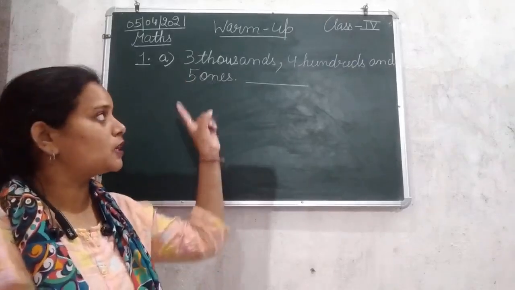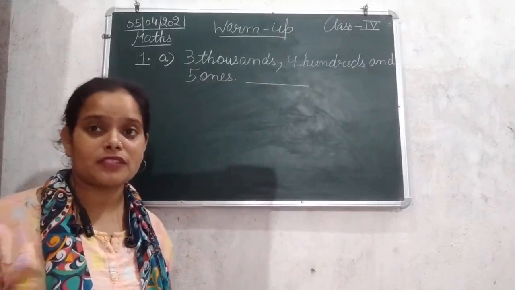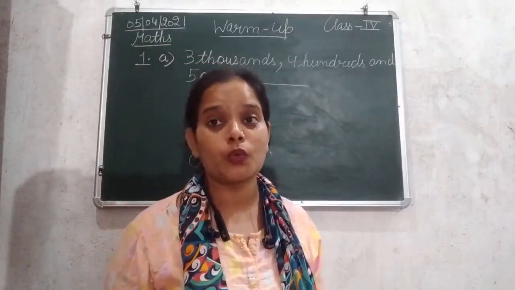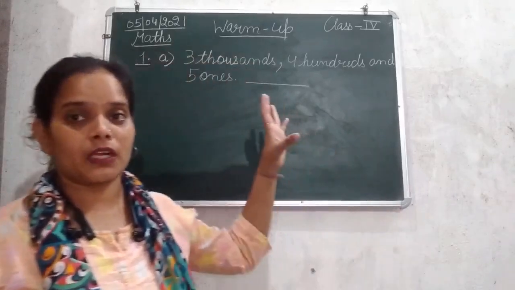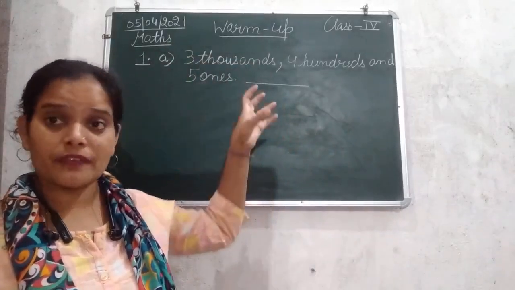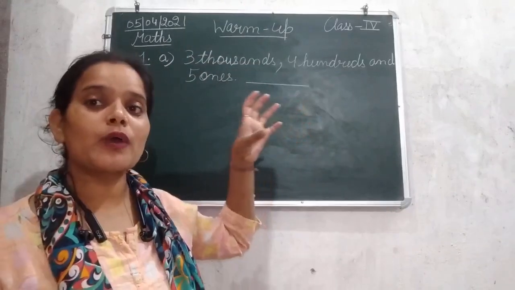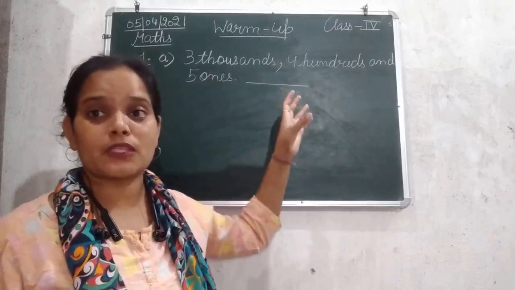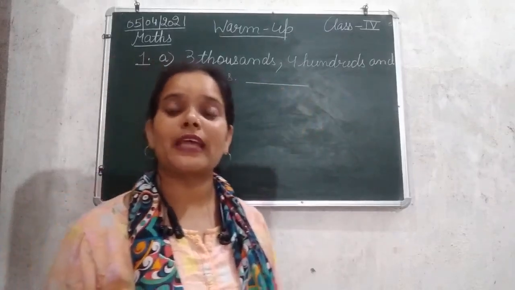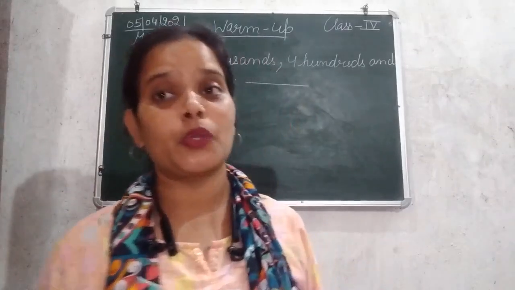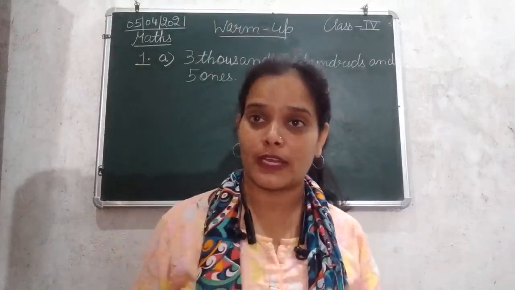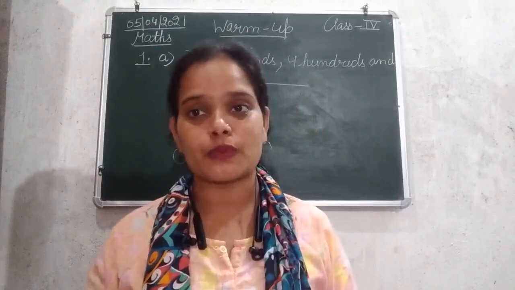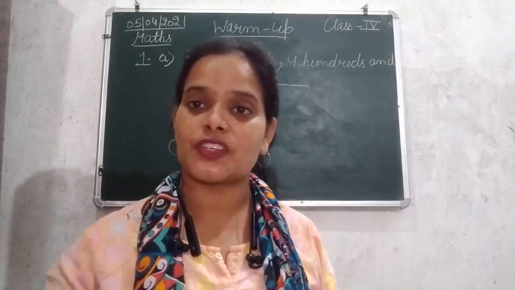These digits 3, 4 and 5 have certain place values in the given number, and you have to write the numeral by observing their place values. For that, first of all you must know the place values. So what are place values? First of all I'll give a small introduction about place value, and then we will continue with the question. Clear?